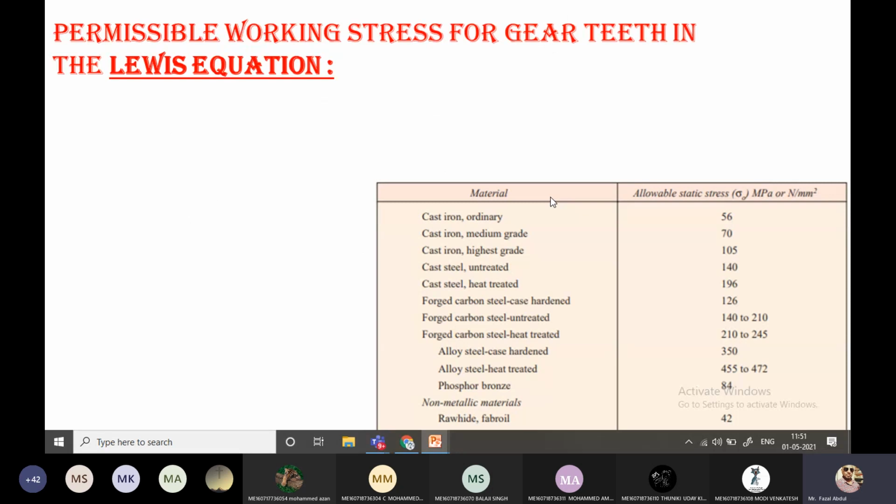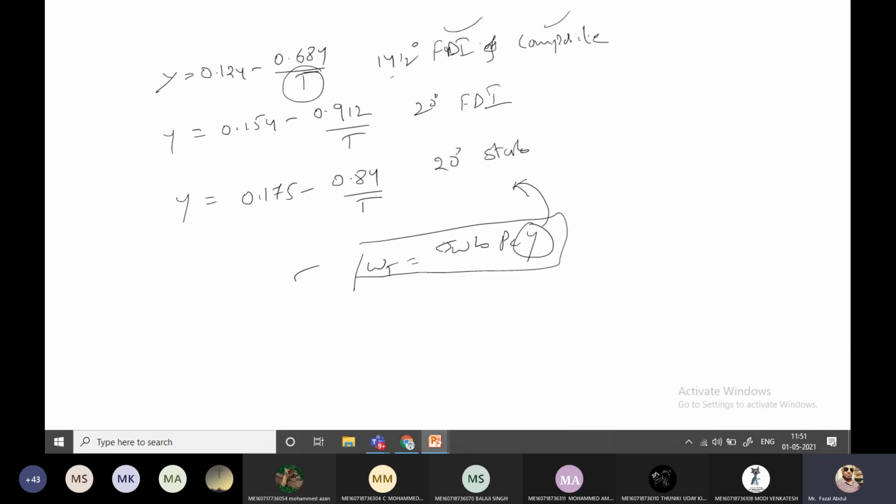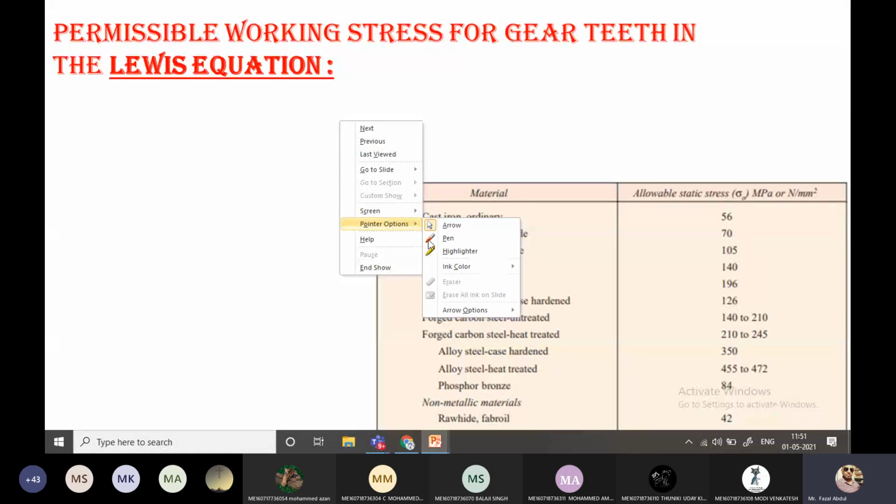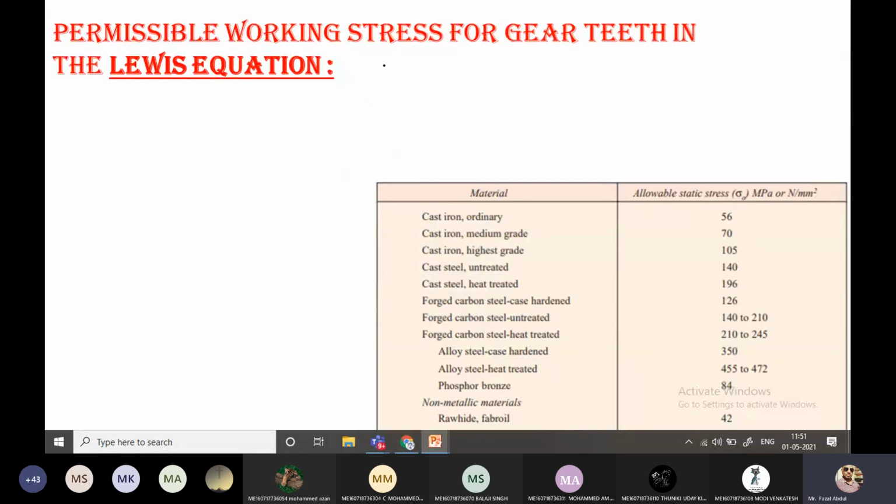This is another topic: permissible working stress for the gear teeth in the Lewis equation. In the Lewis equation, sigma W you can find. Here the sigma W is there. What is the sigma W? Sigma W is nothing but the permissible working stress. So that permissible working stress we have to calculate separately again.